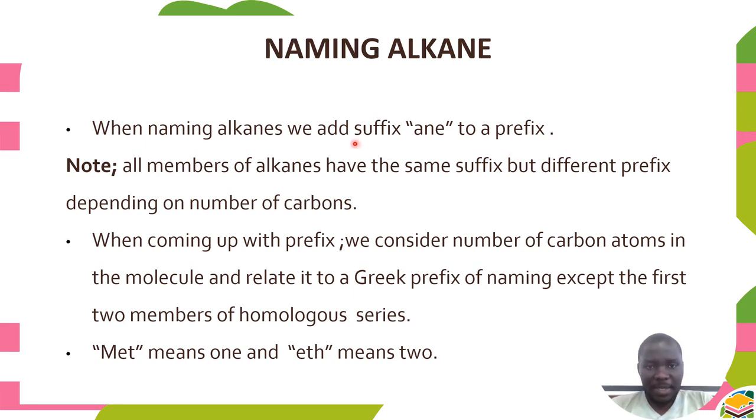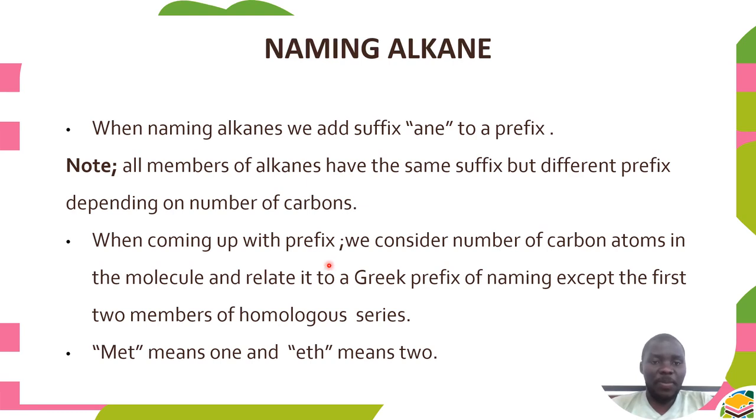We need to understand these terms properly, suffix and prefix, and which comes first. As we go through, we'll see which one comes first. All members of alkenes have the same suffix, but a different prefix. All members will have ane at the end, but will have a different prefix depending on the number of carbons.